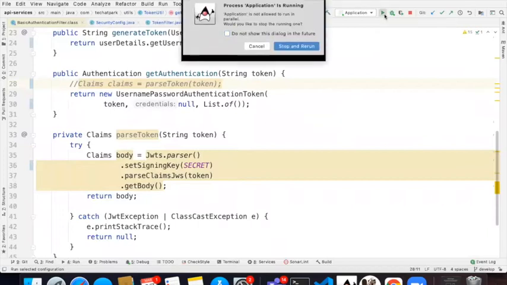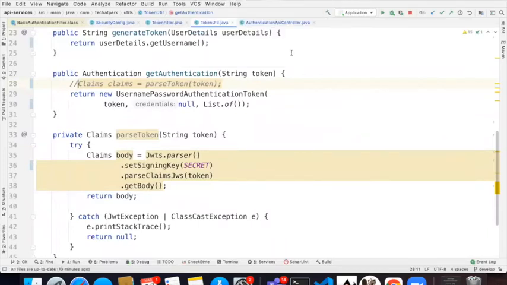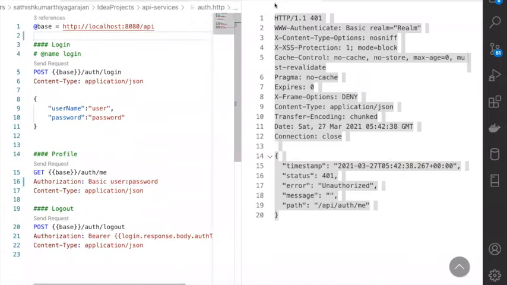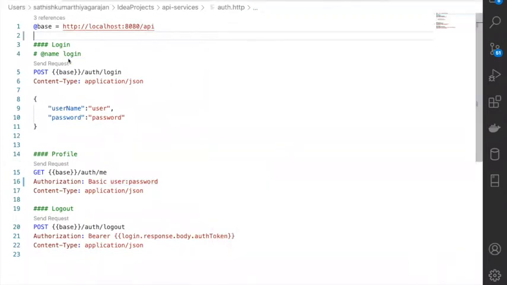Let us start the application. Stop and rerun. So this time, what happens is you are hitting this entry point. This entry point needs your credentials. You are passing these credentials, and it's going to give you the token.